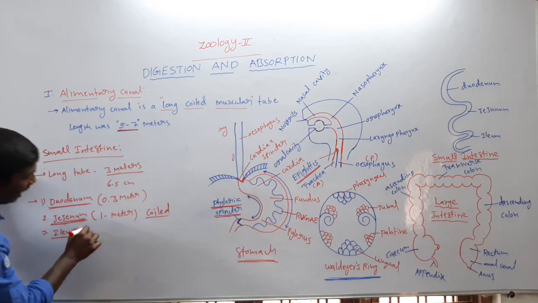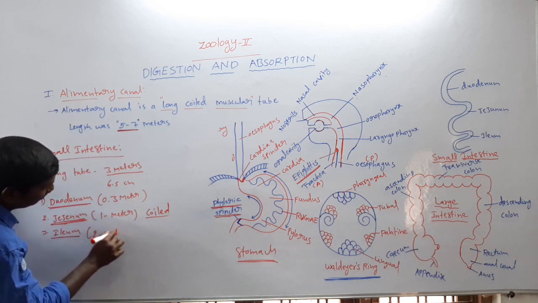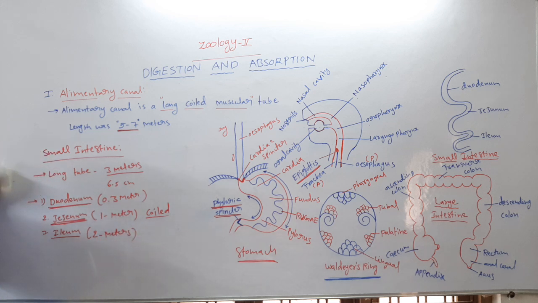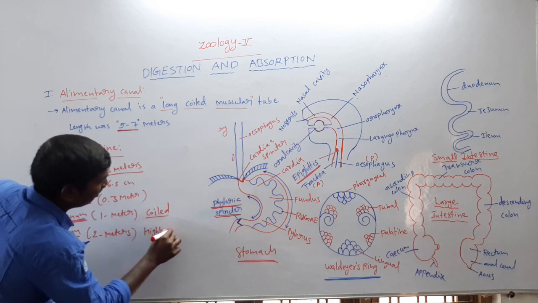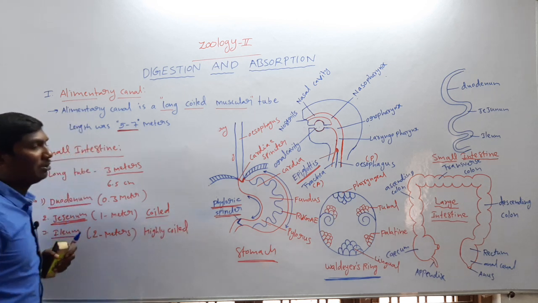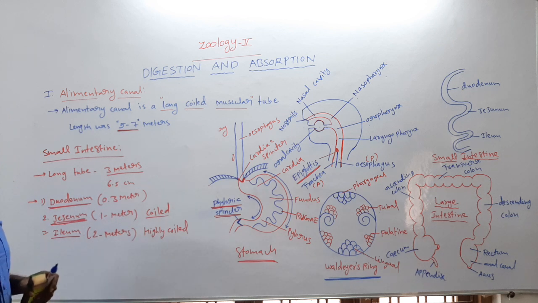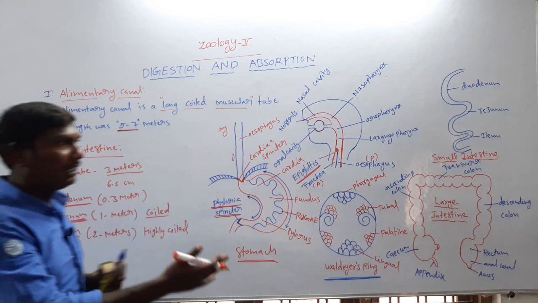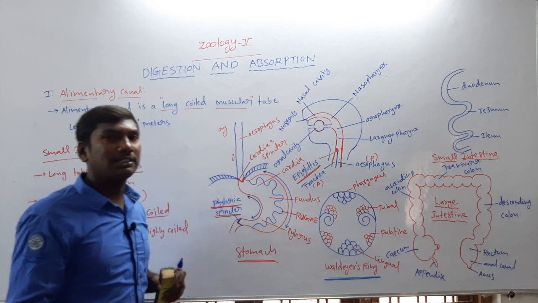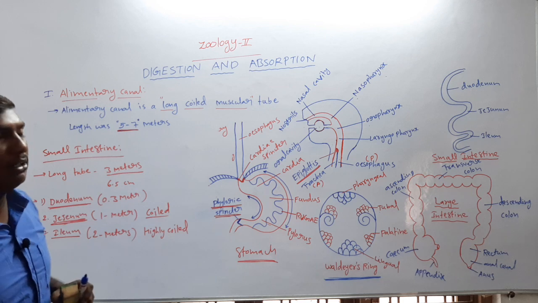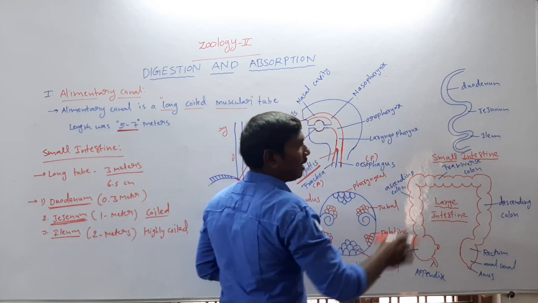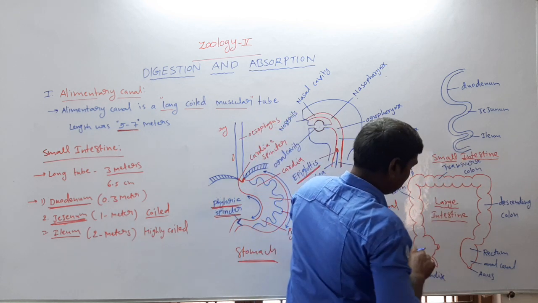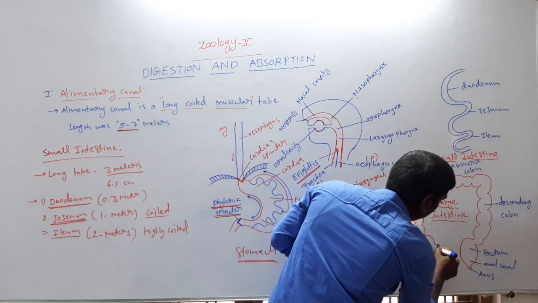Next one, ileum. The ileum length is approximately 2 meters. The jejunum and ileum are highly coiled tubes. The ileum opens into the large intestine. These are the duodenum, jejunum, ileum.